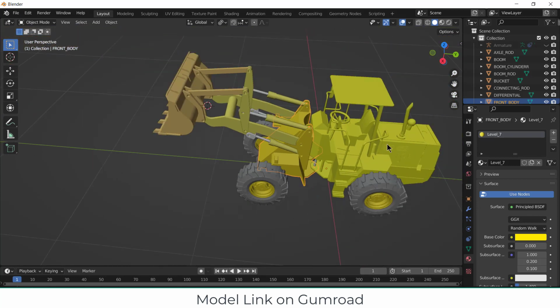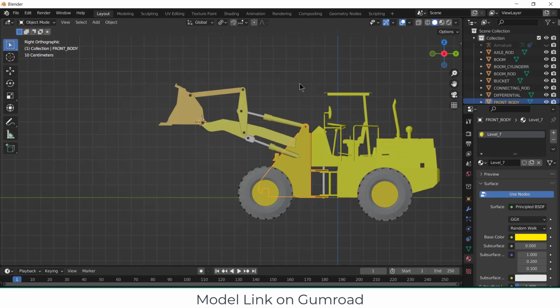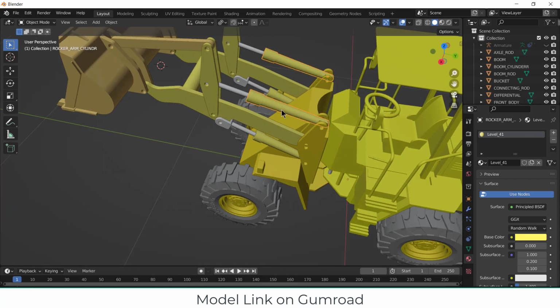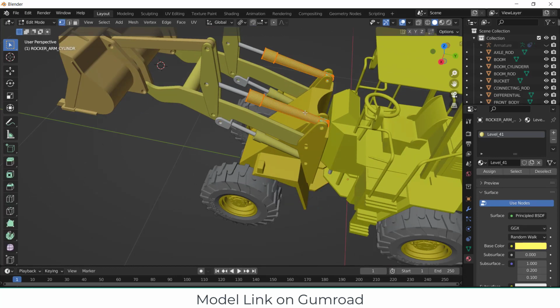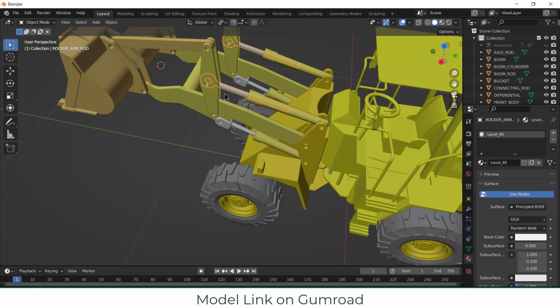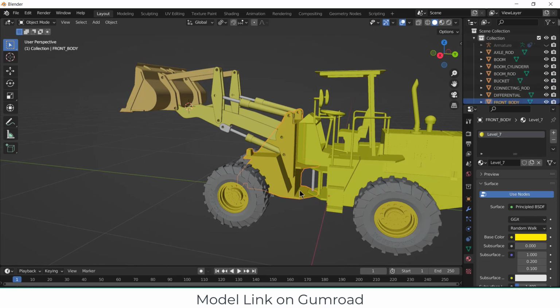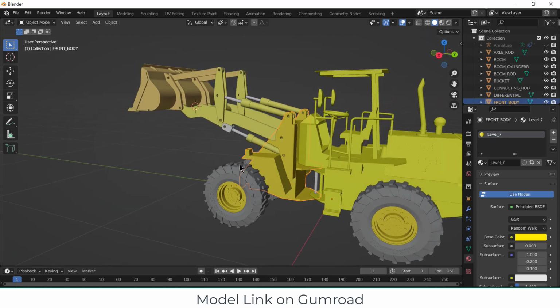So let's start. When you see the model, first thing you need to observe is what you are going to rig. So here basically I have two suspensions, 1 and 2. In my case these two are a single part. So if I rig one, the other one will automatically get rigged. Similarly this one, these two are a single part, so I need to rig just one part. This is a whole single part, and if I rig this one, this will rig automatically as well because these two are a single part. Okay, so in that way we are going to learn how to approach this problem.